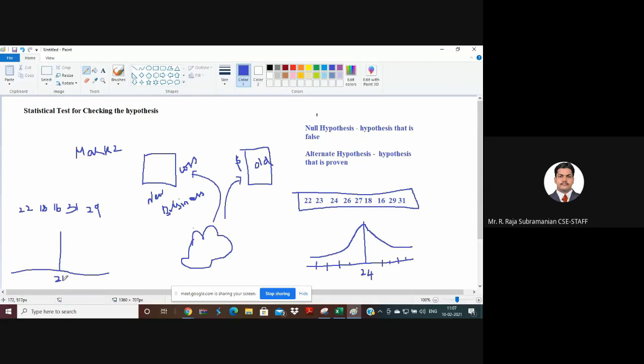And if I take this distribution again, randomly taken, below 24, I may have something like 22, 18, and 16. And assume that I'm having some other samples, or here I can add 23 also, like 23 over here. It will not be exactly normally distributed. It will be like this and it will be like this. The normal distribution actually vanishes here. I will not have an entire symmetric shape on both the left and right hand side.